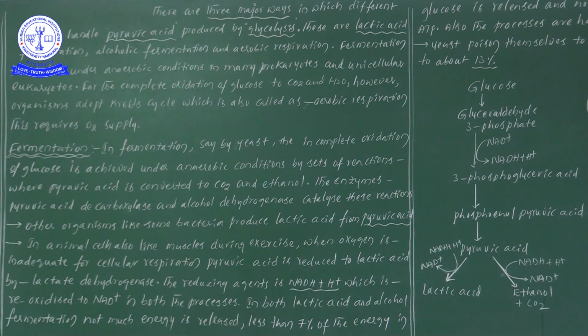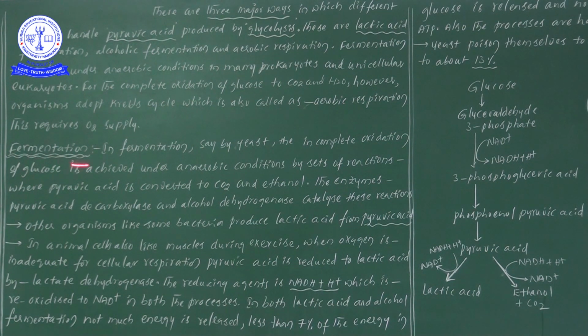Students, now in this video we are discussing fermentation. Fermentation means the process which occurs, here the partial oxidation of food materials which occurs in absence of oxygen. Okay, so now how does this process of fermentation take place, what are the processes involved in fermentation, and what are the enzymes involved in fermentation? So let us learn the detailed information in this video.